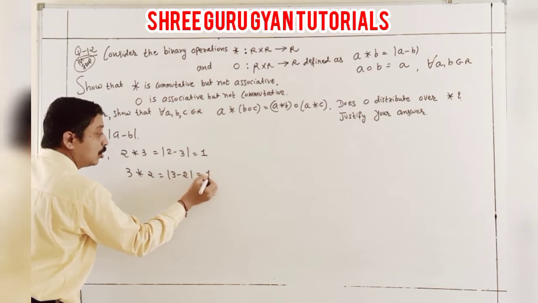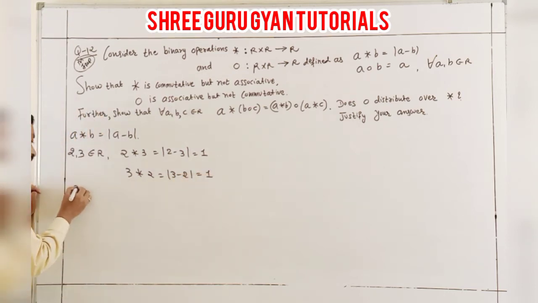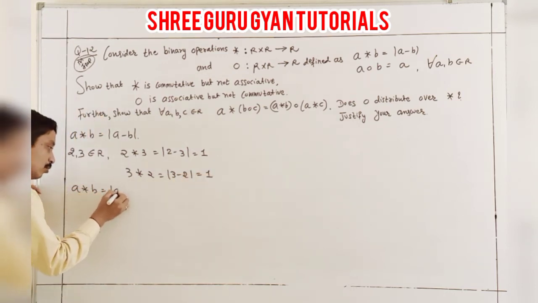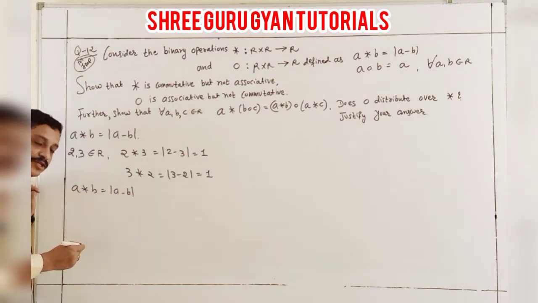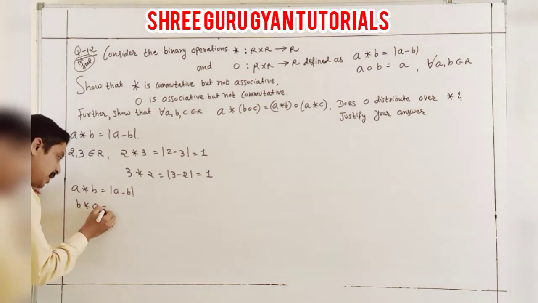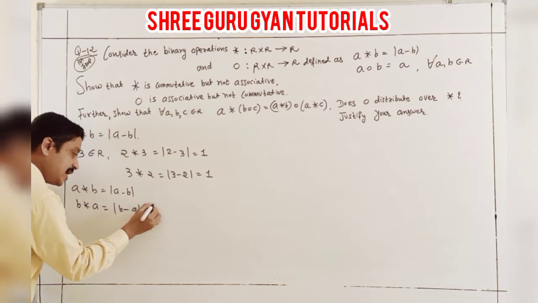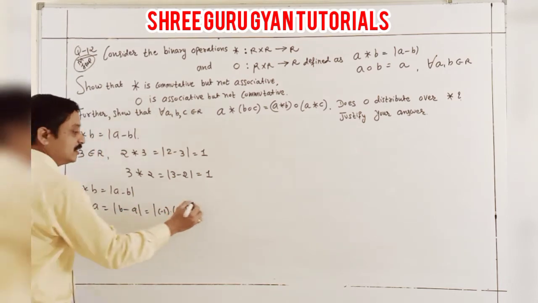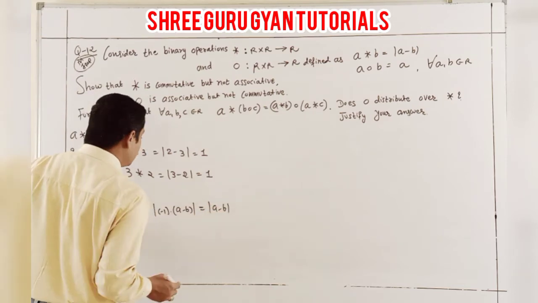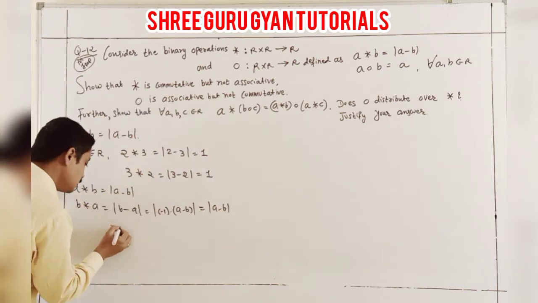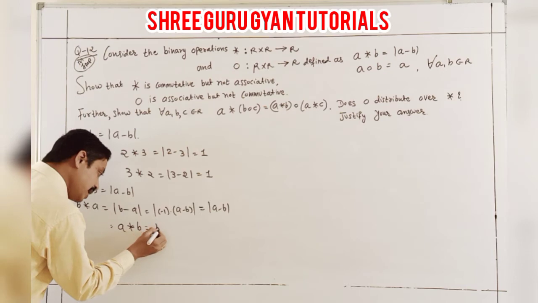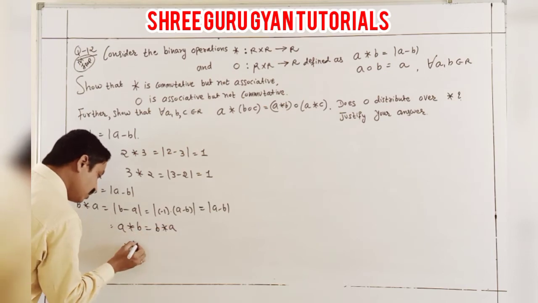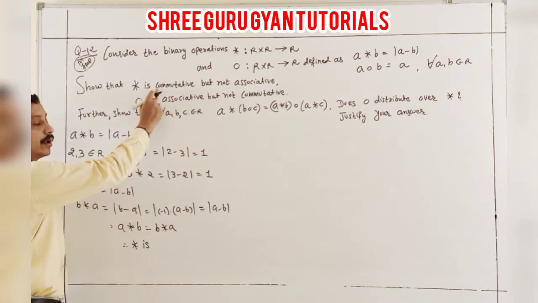This is always the same number. If I explain A binary B is modulus A minus B, surely we can say B binary A is modulus B minus A. Yes, the minus is common indirectly. It is modulus A minus B. Finally, they are the same. So A binary B is equal to B binary A. Therefore, the binary operation is commutative.